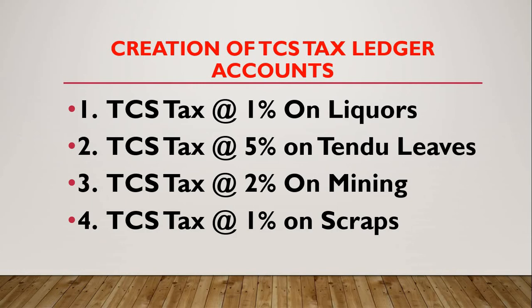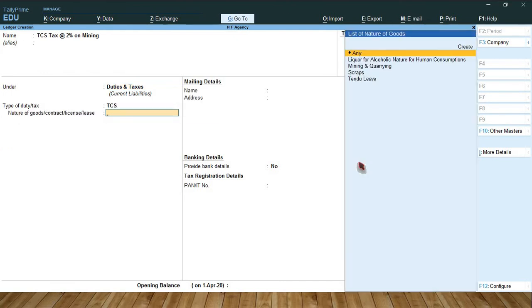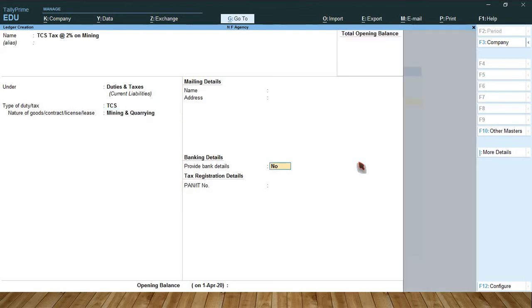Third one, TCS tax at 2% on mining. Under duties and taxes, select TCS. Select nature of goods, mining and quarrying, accept.